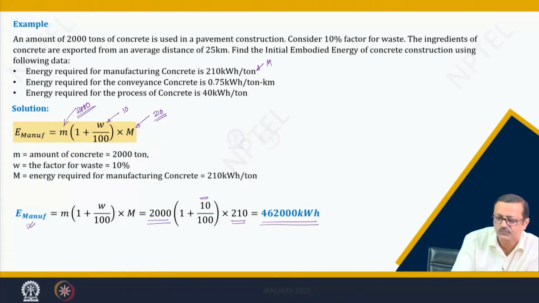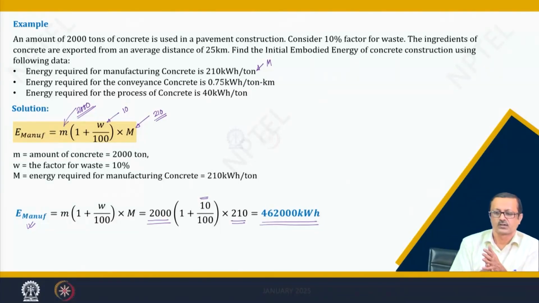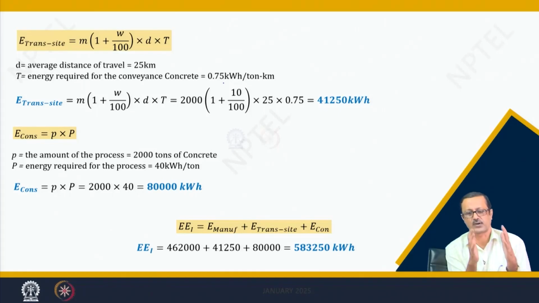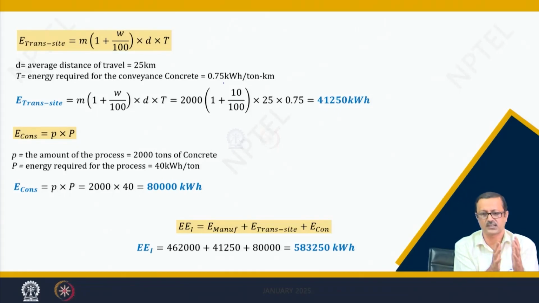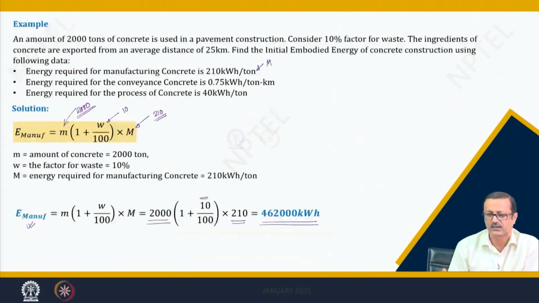The second data has been given for the transportation, conveying the particular thing, and the third one is for the process. So, the second one is the transportation. The same first part, the material and the wastage, is taken into account: 2000 ton and 10% wastage of material, but D into T, where D is 25 kilometers as an assumption and T is given over here.